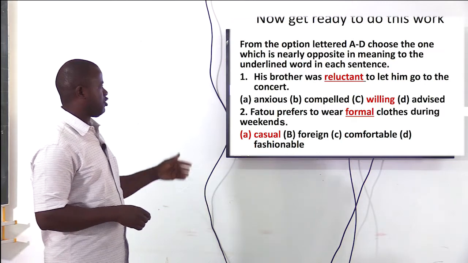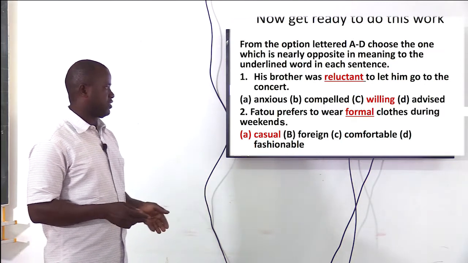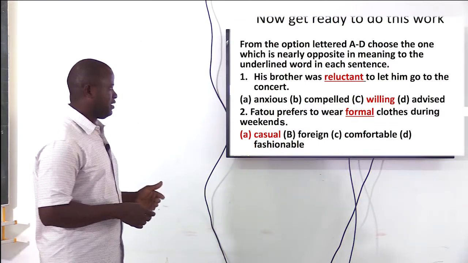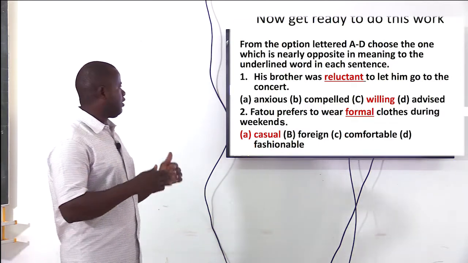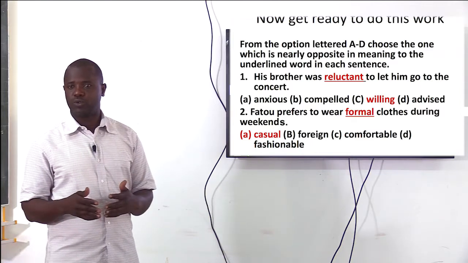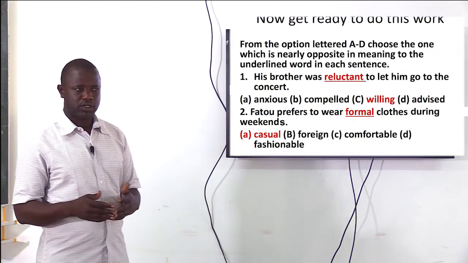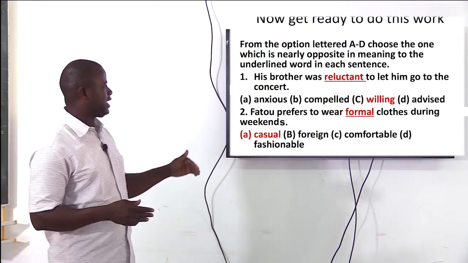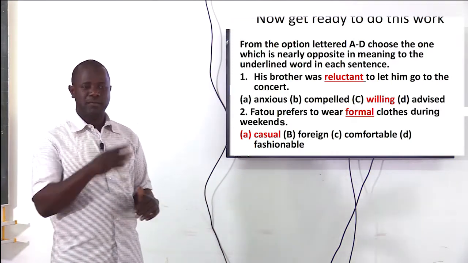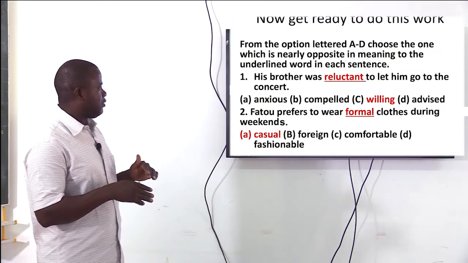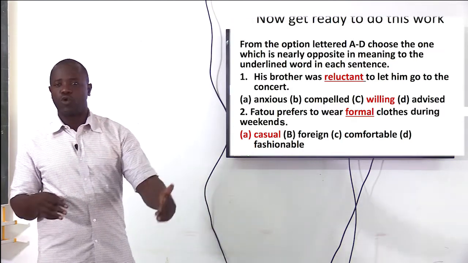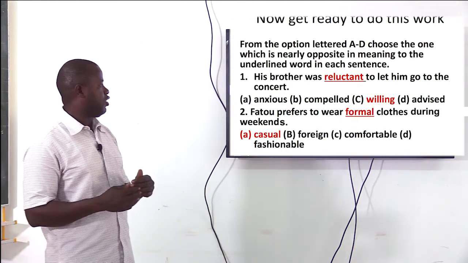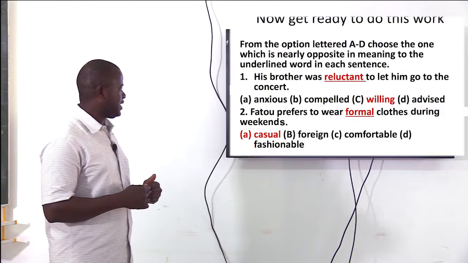Say his brother was willing to let him go to the concert. When you say his brother was reluctant to let him go to the concert, it means that his brother did not want him to go. Unlike if you say his brother was willing to let him go to the concert, meaning that his brother was interested or wanted him to go to the concert. So here our answer goes to option C, which is willing.